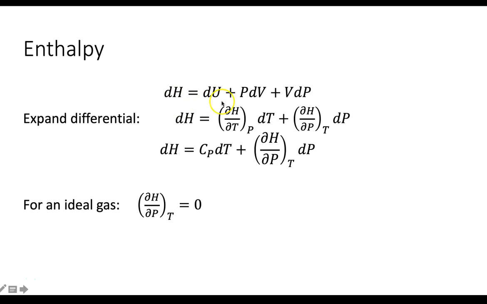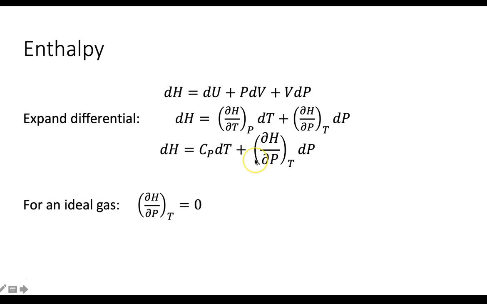So dH is dU plus PdV, the definition of the differential. Like I said earlier on the previous slide, we can expand H in terms of T and P. We just defined this to be Cp, so we substitute, and that's Cp dT.